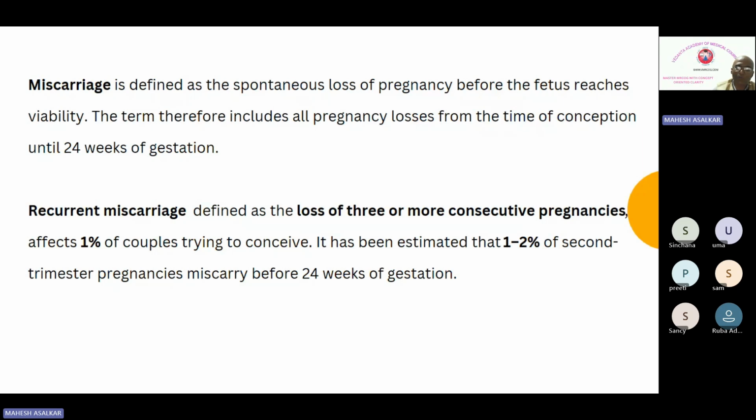It affects 1% of couples. This is one of the SBAs: what percentage of couples will have recurrent miscarriage? It is 1% of those trying to conceive. It has been estimated that 1 to 2% of second trimester pregnancies will miscarry before 24 weeks of gestation. So recurrent miscarriage is a loss of 3 or more consecutive pregnancy losses.